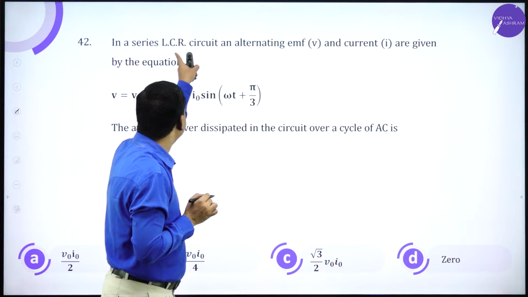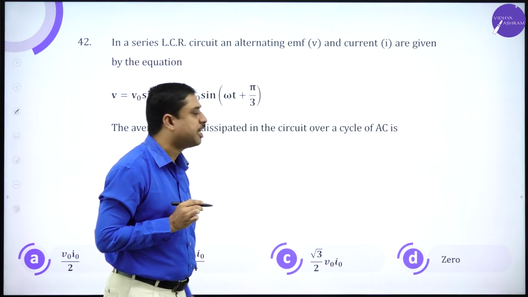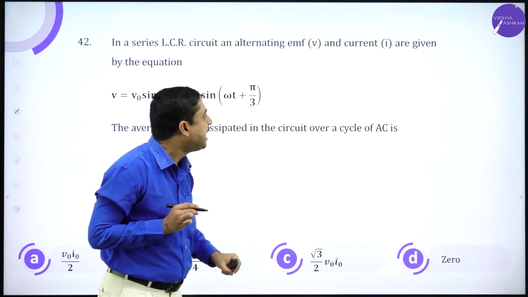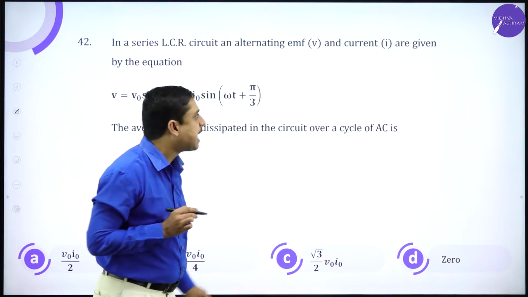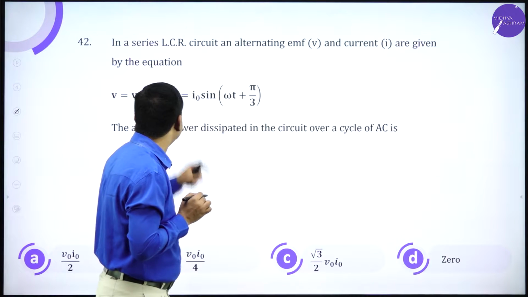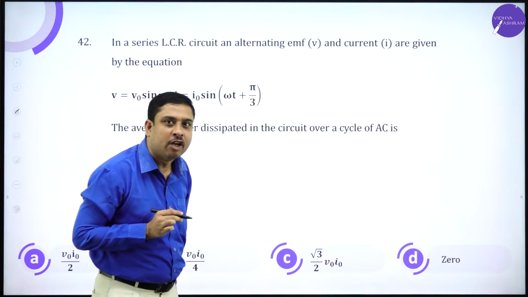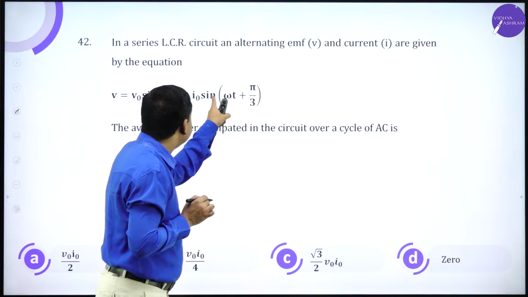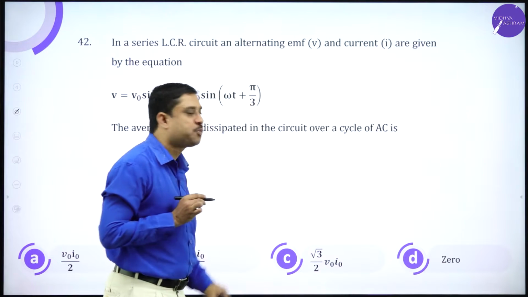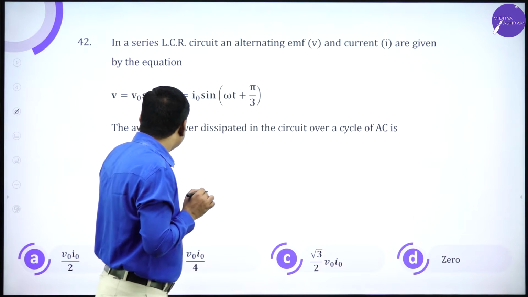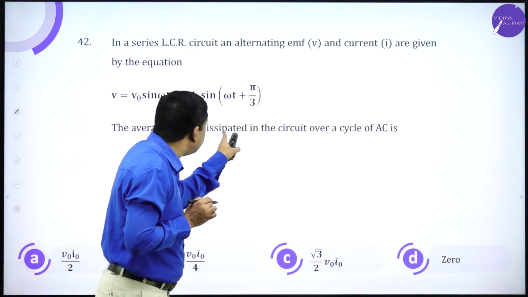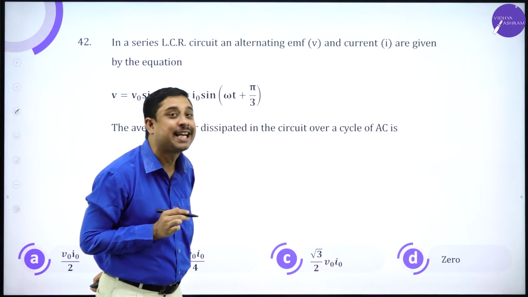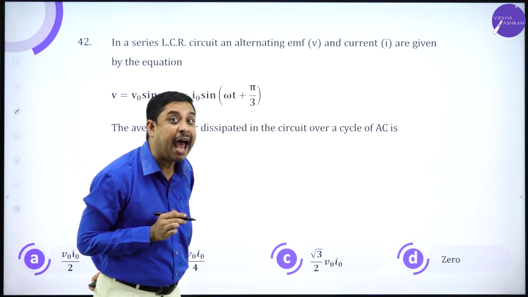In a series LCR circuit containing an EMF V and current I, they are given by the equation V equals V naught sin omega t, I equals I naught sin omega t plus pi by 3. The average power dissipated in this circuit over a cycle of AC. Noting it is average power.